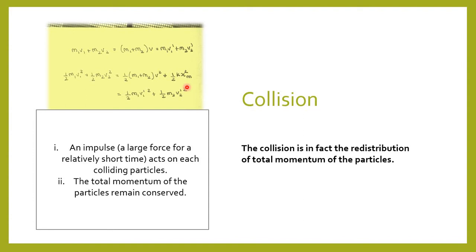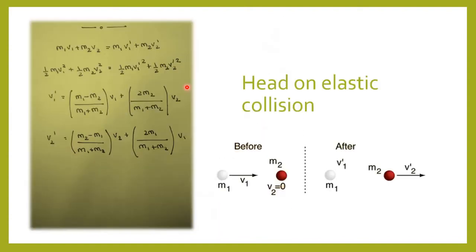Now we'll move on to the types of collision. Collision between two bodies may be classified in two ways. The first classification is elastic collision and inelastic collision, and the second classification is head-on collision or oblique collision.